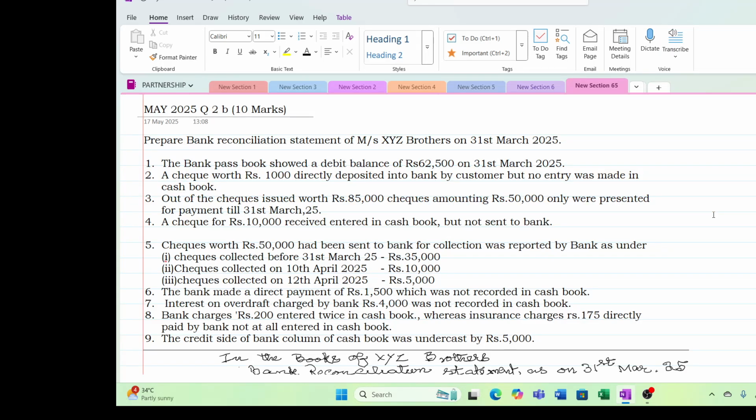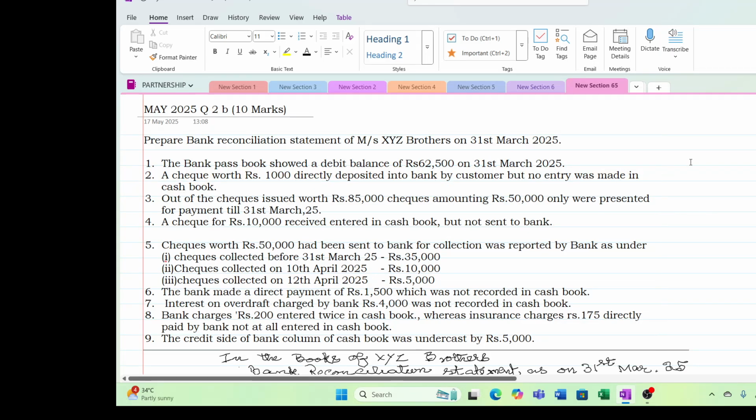But the question is not asking you explicitly to prepare an adjusted cash book. You need not prepare a cash book. They have asked you only to prepare a bank reconciliation statement. Okay? You understand that first.